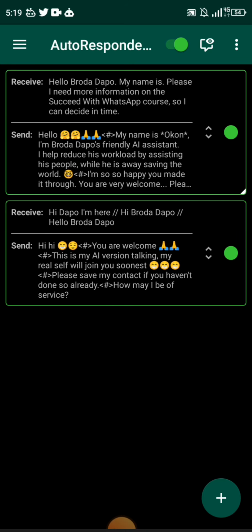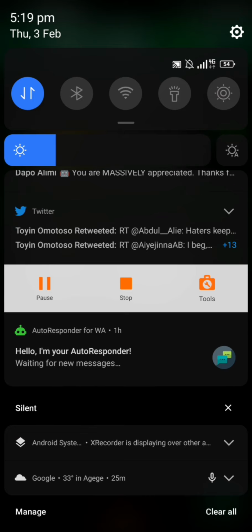So now let's go ahead to test our rules and see if they are working very well. Now there are 2 ways you can test this, right? Look at this word, autorespond. Beside you can see a green button. Now that green button shows that your autoresponder is on. Mind you, it should always be on like this, so that the bot will be actively monitoring your notification. And